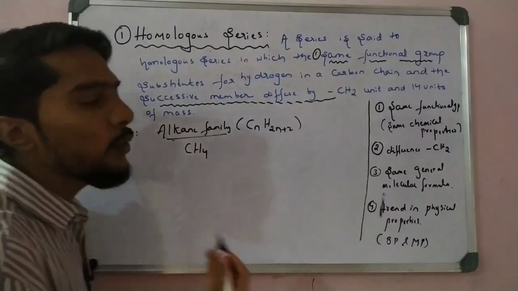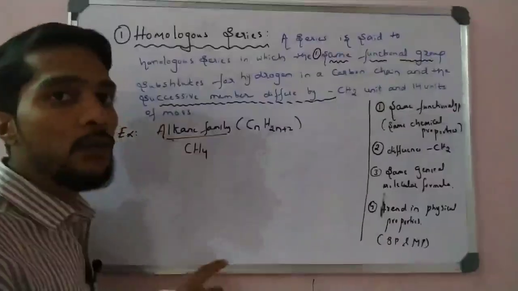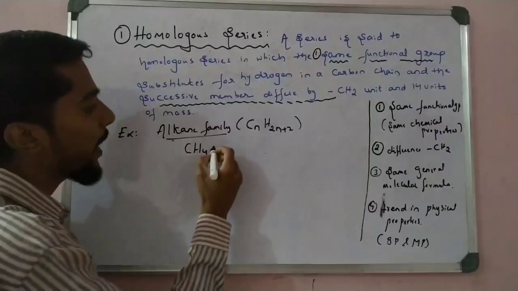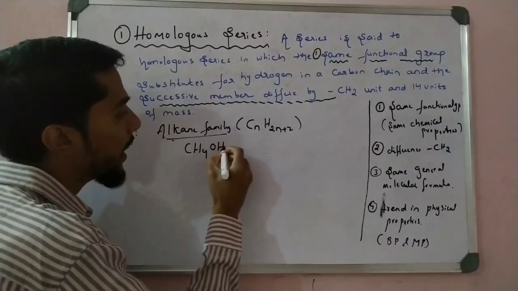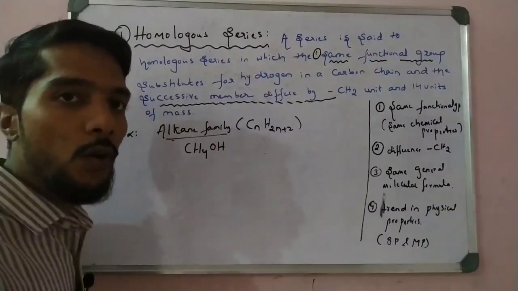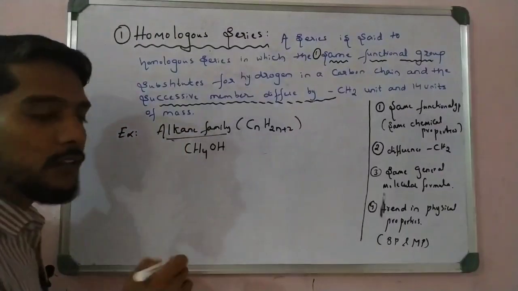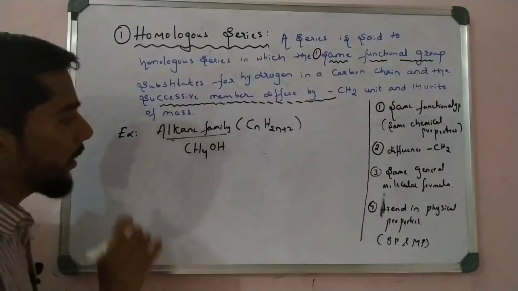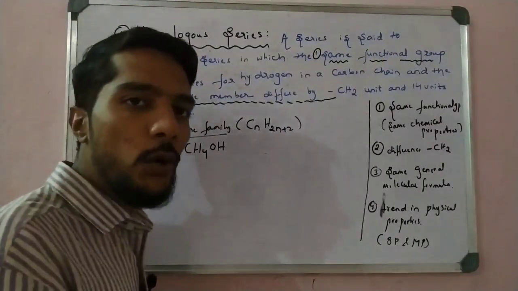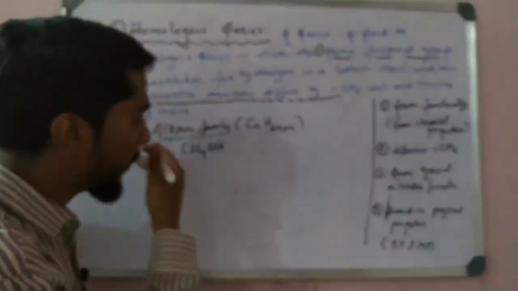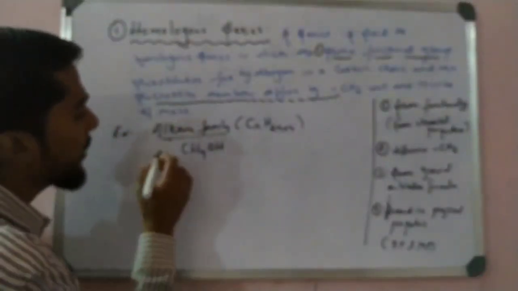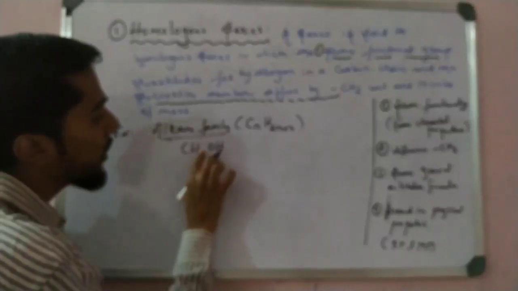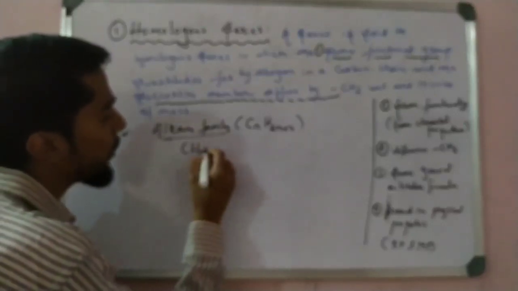CH4. I can use one functional group, that is, alcohol is a functional group. So for example, I can write here OH. OH is the alcohol functional group, right? For simplification, I take OH. Maybe they give aldehydes, ketones, carboxylic acids. So I can give, for example, OH. The first member, and then the second member.